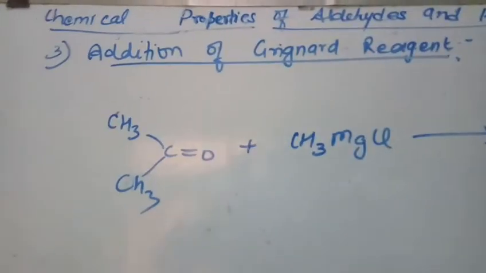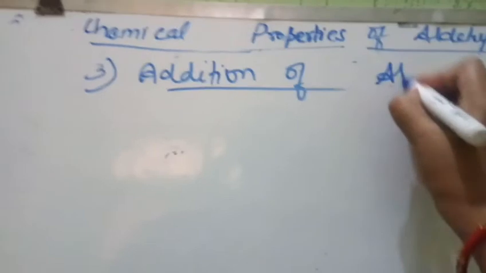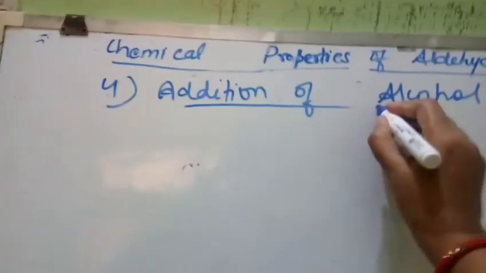Now let us come to the next, that is the fourth one, addition of alcohol.